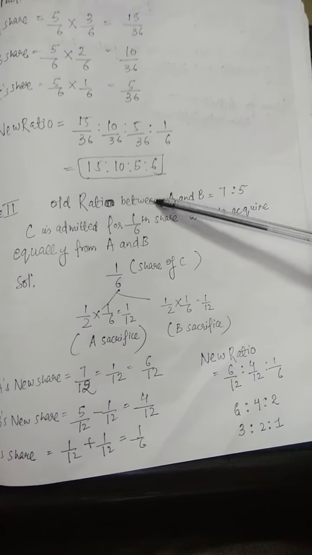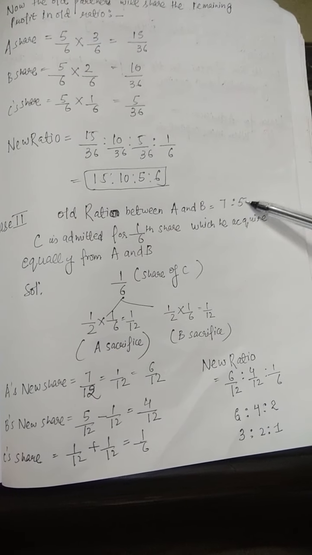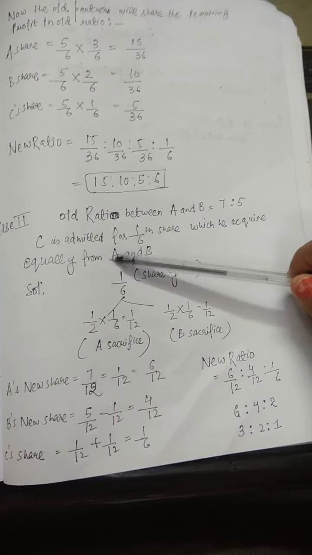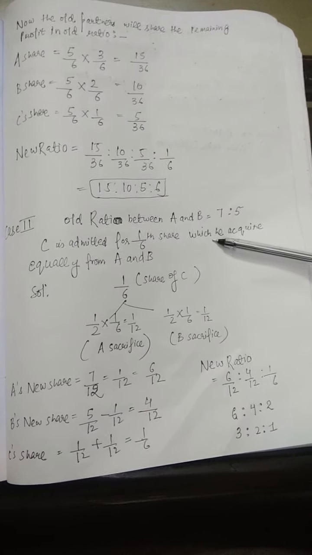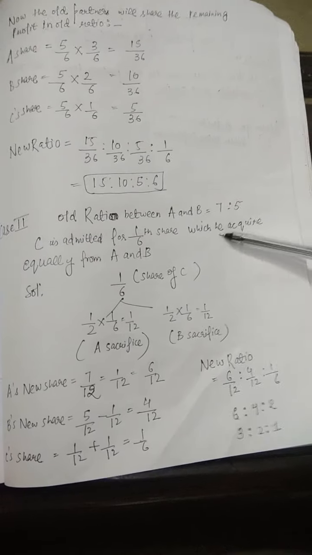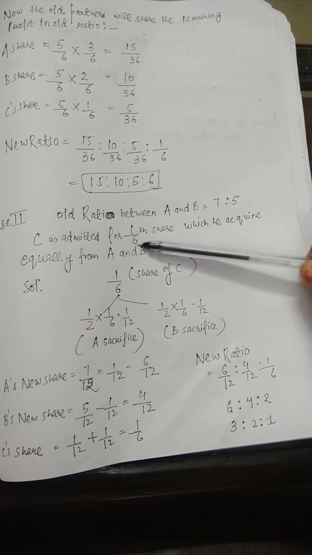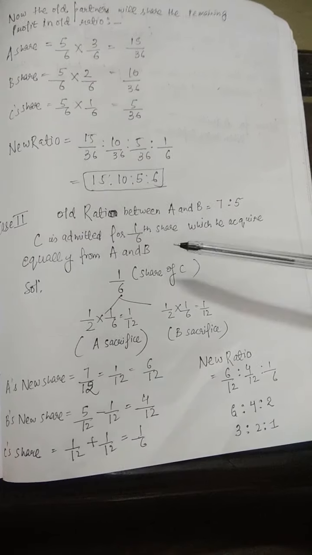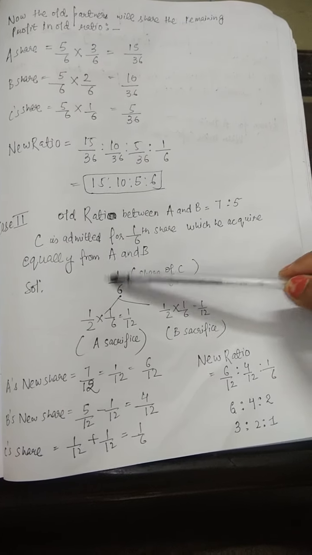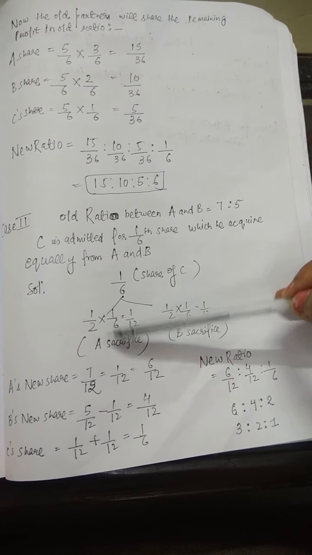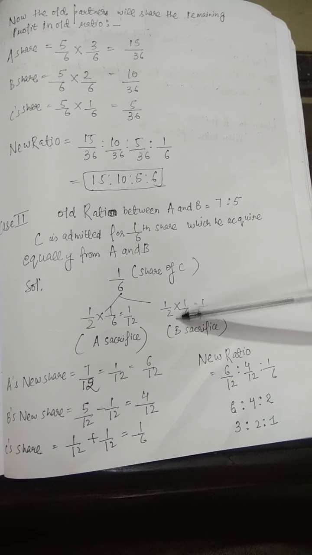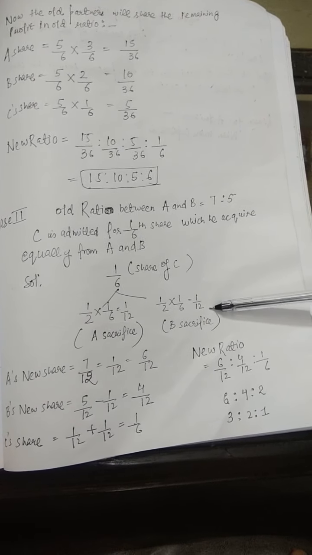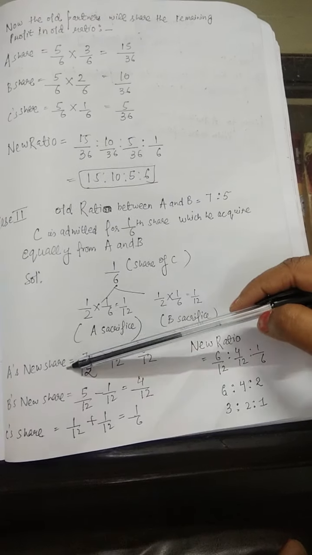Now case 2. In this case, the old ratio between A and B is 7 is to 5. But now C is admitted for 1/6 share, which he acquires equally from A and B. It is mentioned that C will take this 1/6 share from A and B equally. It means A will sacrifice half of 1/6, that is 1/12, and B will sacrifice 1/2 into 1/6, that is 1/12. Now, what is A's new share?